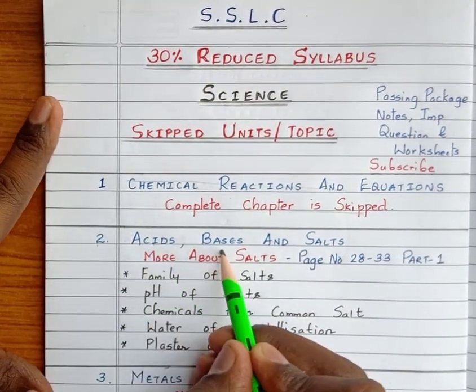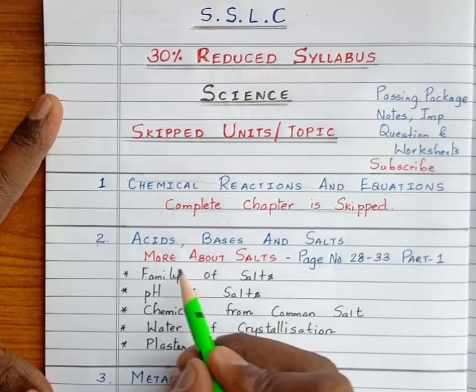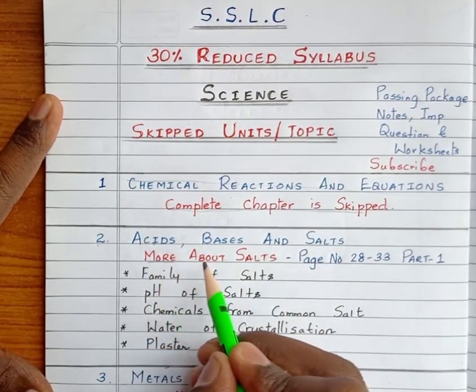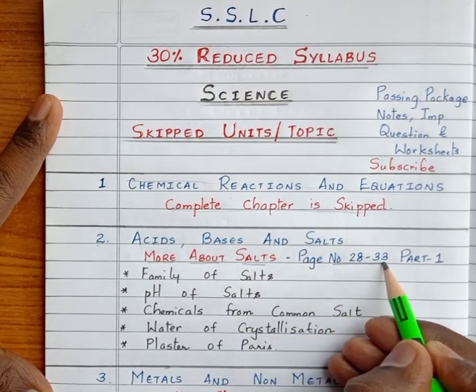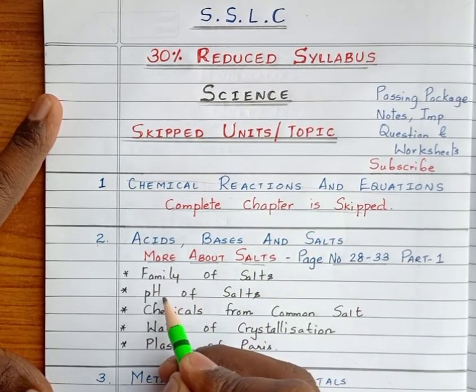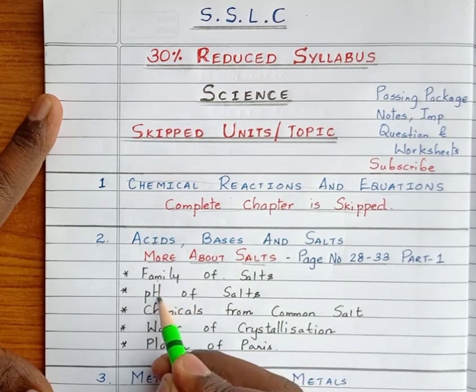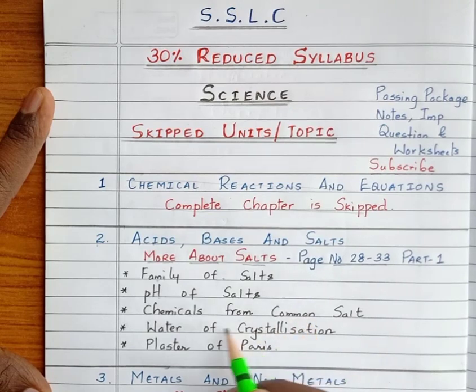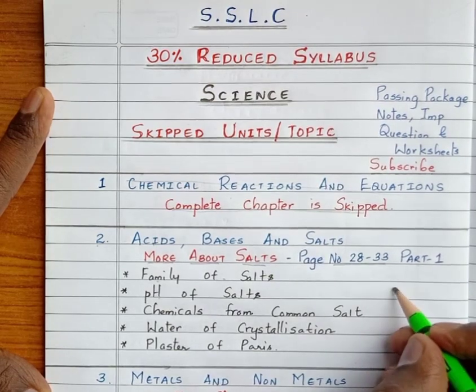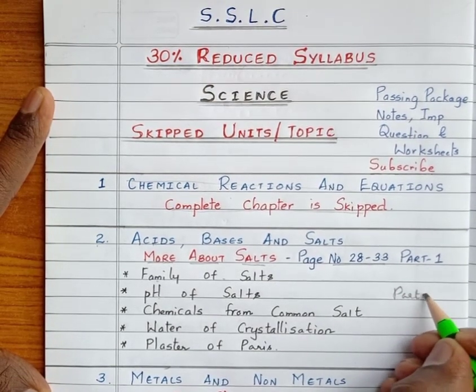Acids, bases and salts: the skipped or deleted portion is more about salts, that is page number 28 to 33 of part 1 science book. The skipped topics are family of salts, pH of salts, chemicals from common salt, water of crystallization and plaster of Paris.